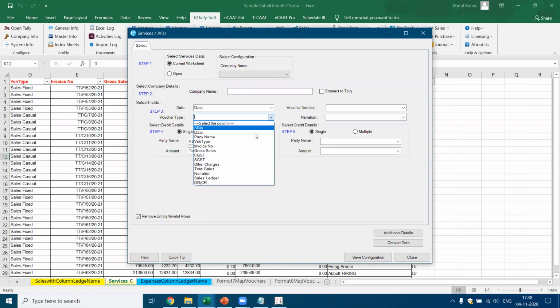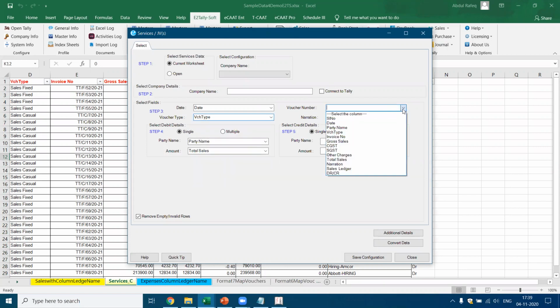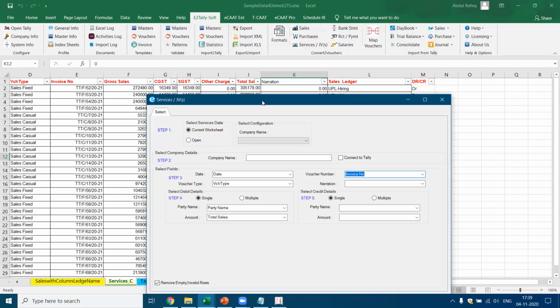Yes. Voucher type. We got the voucher type. And then I got the voucher number, which is the invoice number. Okay. Now let's be clear about this one. Party name. What is the party name here? We already got the party name. What is the amount to be debited to the party, which is the total amount, which is 3,05,178. This is correct.